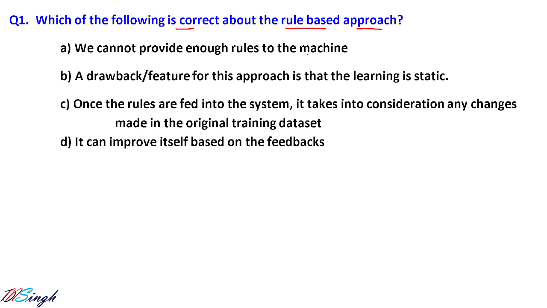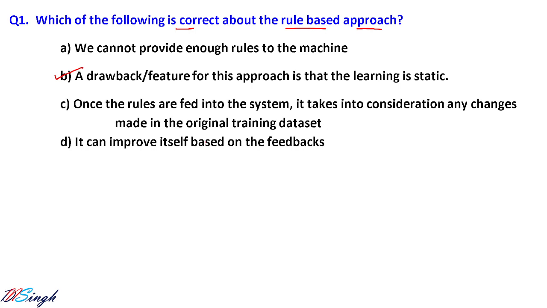A drawback or feature for this approach is that the learning is static. That is correct. It means for the rule-based approach, the learning is static. The machine is not going to learn by itself. It is going to work as per whatever rules you have provided. Once the rules are fed into the system, it takes into consideration any changes made into the original training data set. No. For the rule-based approach, once the rules have been provided, it will not take any changes into consideration. So this is also wrong.